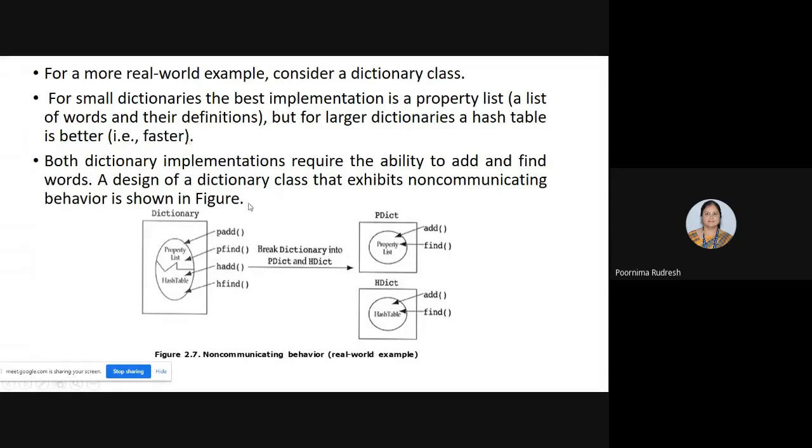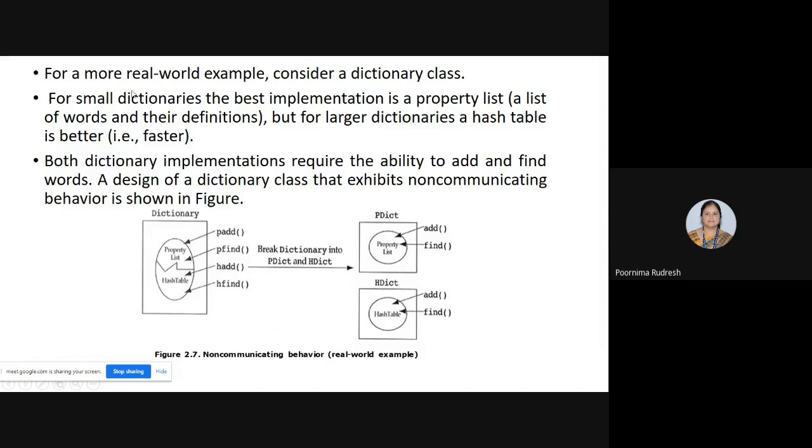Some of the data members are used by some methods and the remaining by other methods. So we break the dictionary into two independent classes: the P dictionary, a small dictionary with the property list, and a large dictionary with the hash table.